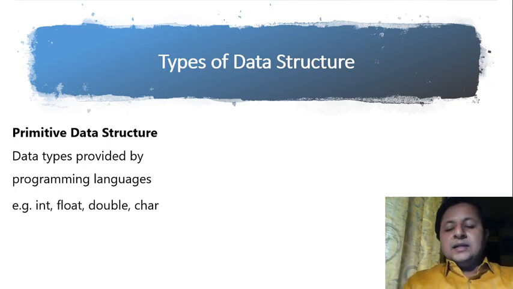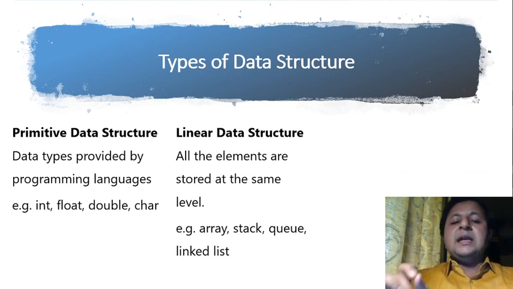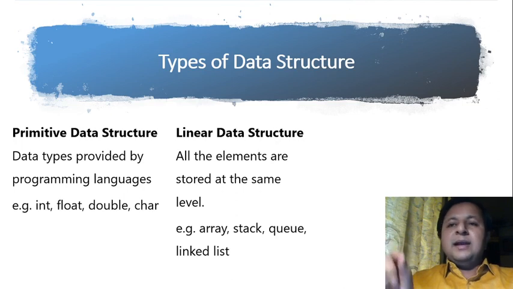As we go ahead, the next type we get is linear data structure. As the name suggests, linear means it has to be in a single line, so all the elements are stored at the same level. There is no hierarchy between the elements in this data structure, and that's the reason it is called linear. A very simple example of a linear data structure is an array. In an array, all the elements are stored at the same level.